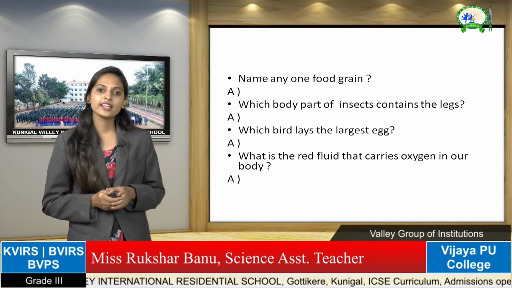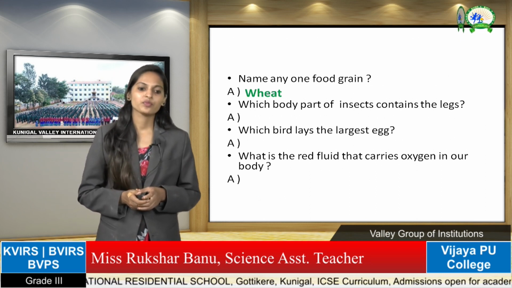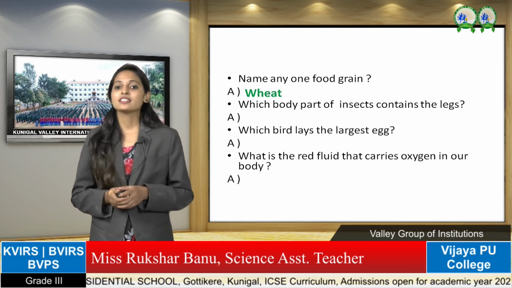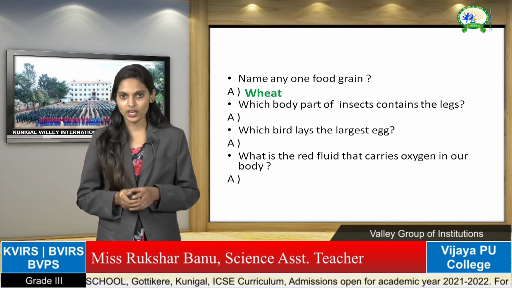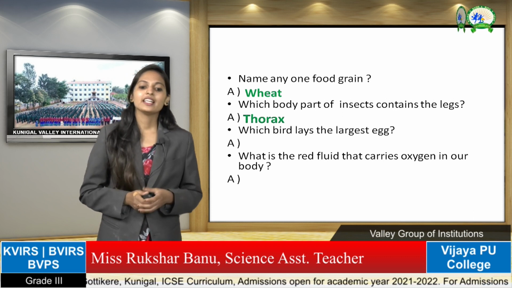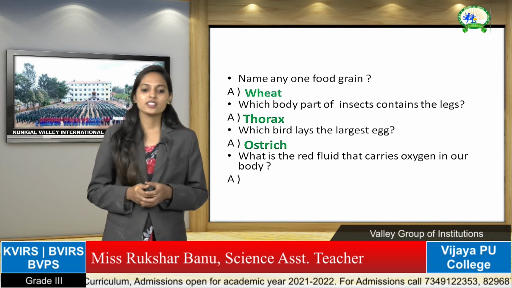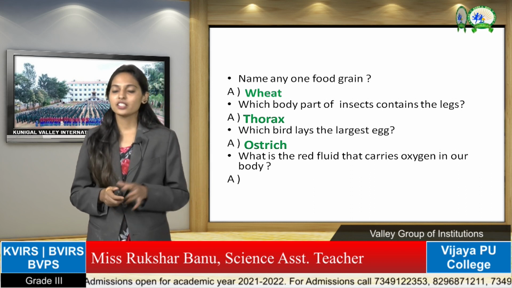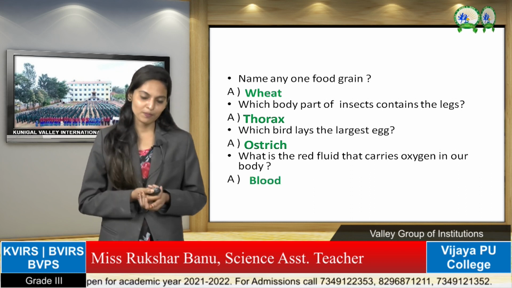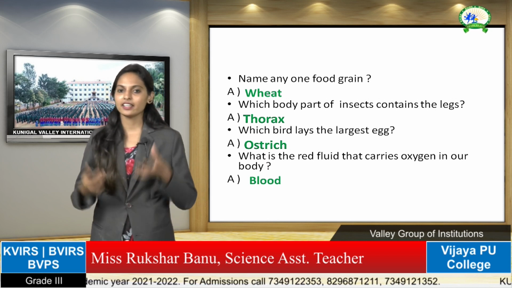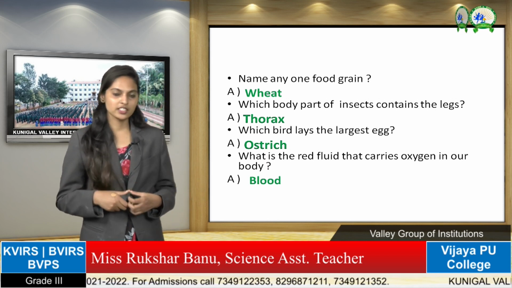Name any one food grain. That is wheat. Which body part of insects contains the legs? As we know, yes, thorax. Which bird lays the largest egg? Which one? Yes, ostrich. What is the red fluid called that carries oxygen in our body? That is blood. Yes, it is red in color and carries oxygen in our body.